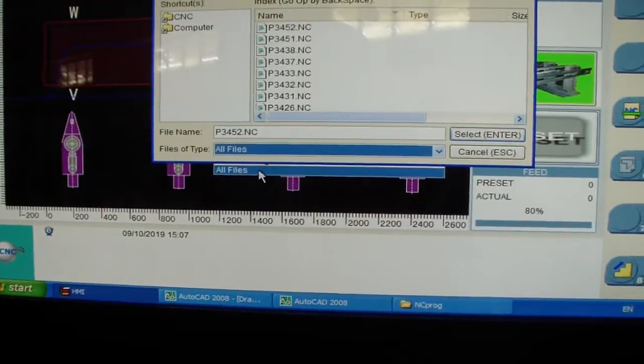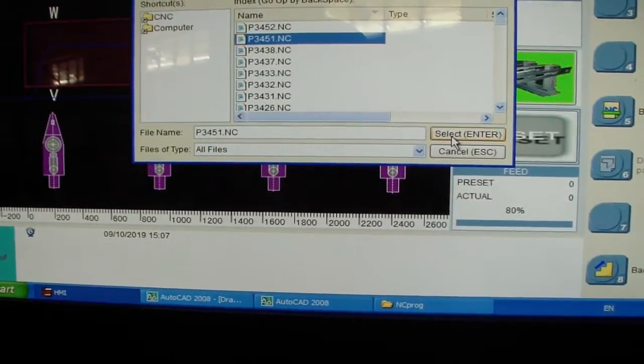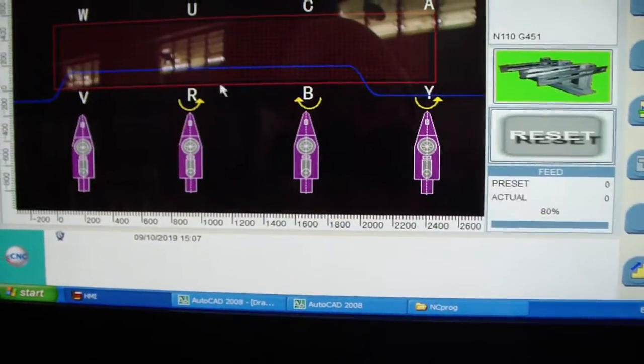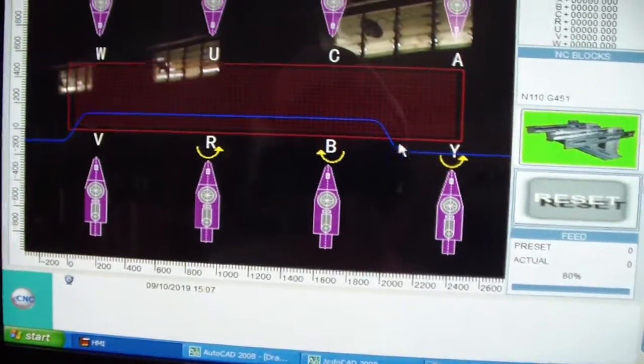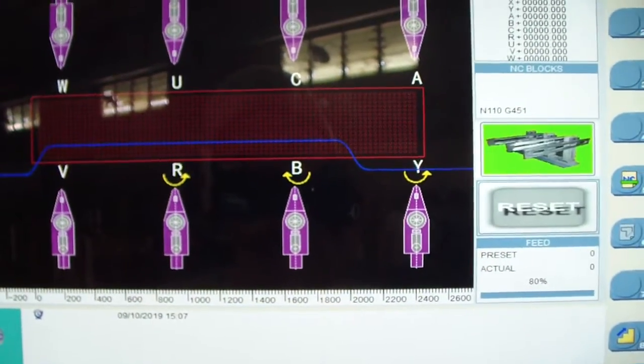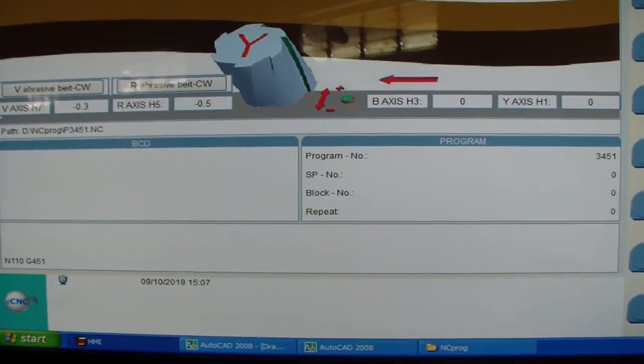Here, show all files, and 51. Here it shows the 2 parts for the number 1 program. You can check the data: all 0, no offset.